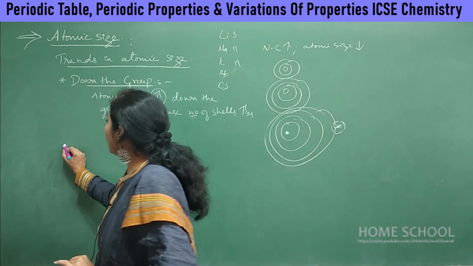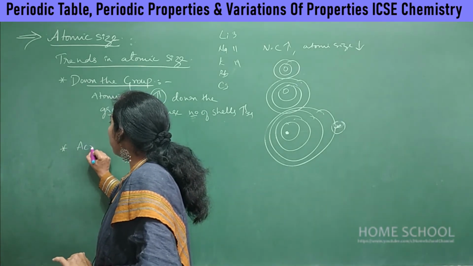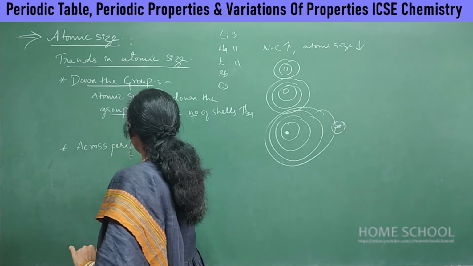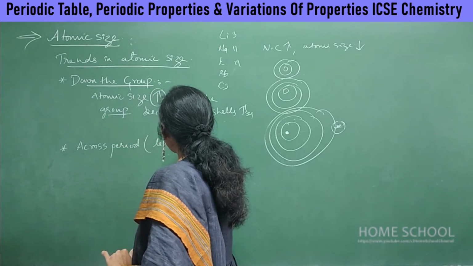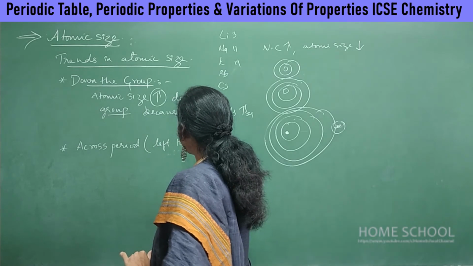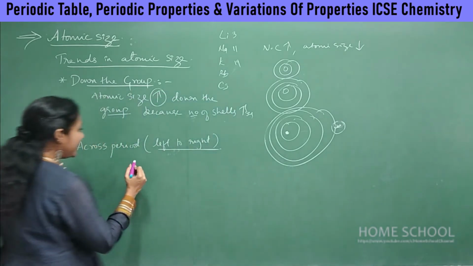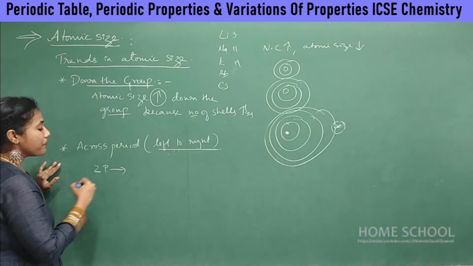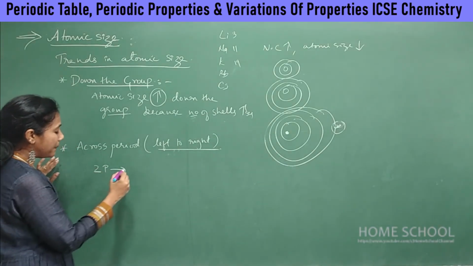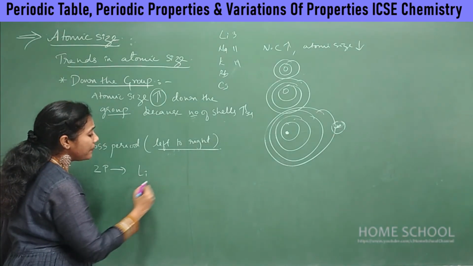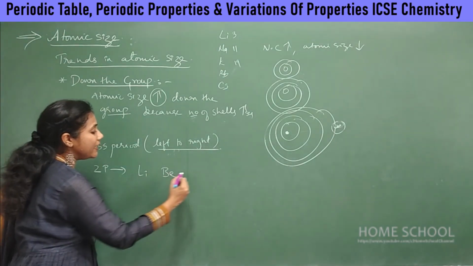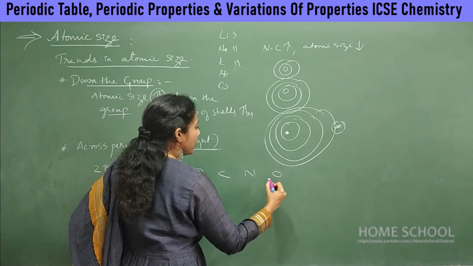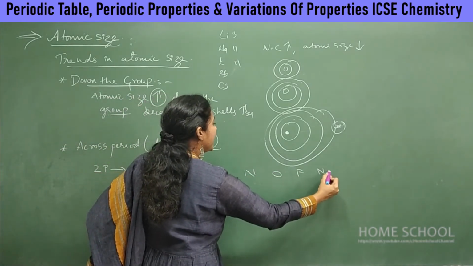Okay, so now we will discuss across a period. Across a period in the sense what? When you go from left to right in a period, right? Say, let me take an example of second period elements. So which elements come under the second period? It's lithium, right? And then comes beryllium, boron, carbon, nitrogen, oxygen, fluorine and neon, right?